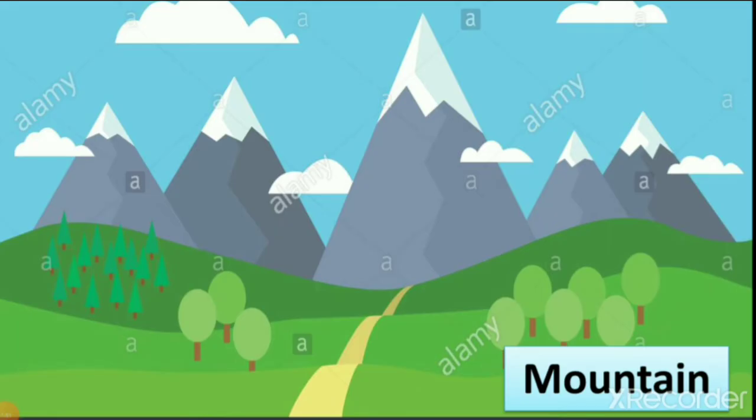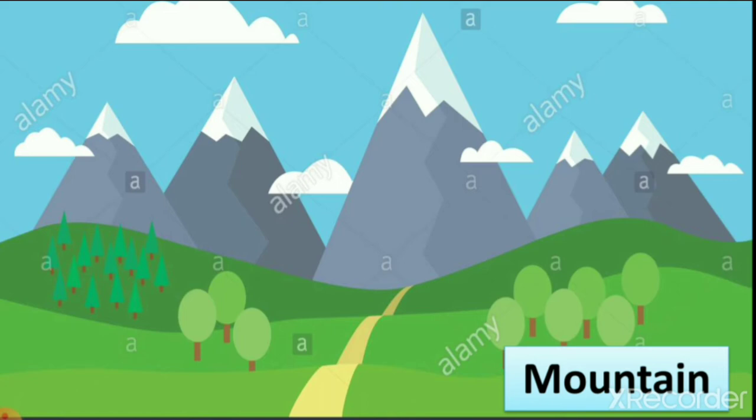Then next, mountains. As I told you, big mountains are made by nature. So we cannot make mountains. We can make buildings, houses, big buildings, but we cannot make mountains. As we know, mountains cannot move.